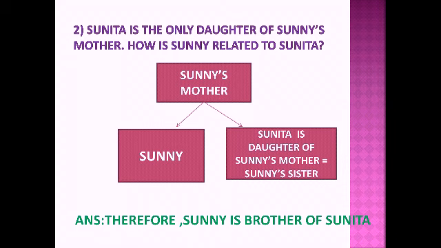It is as simple as that. Look at the diagram. Sunny's mother has two children. One is Sunny and another is Sunita. Sunita is daughter of Sunny's mother, that is Sunny's sister. So our answer is Sunny is brother of Sunita. Clear?